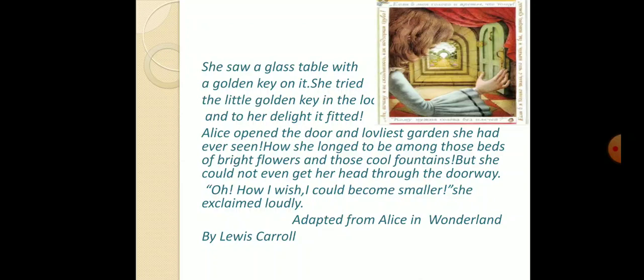Even though she really wants to go, the problem is that she could not even get her head through the doorway. She exclaimed that she wished to become smaller. Do you know why? She wants to become smaller so that she can pass through that door. If you want to know what happened next, you can watch the movie Alice in Wonderland.